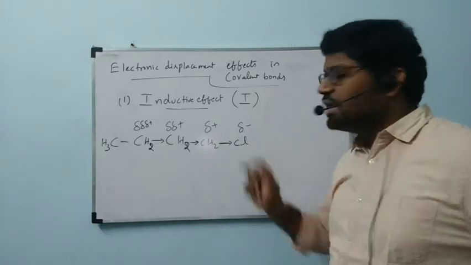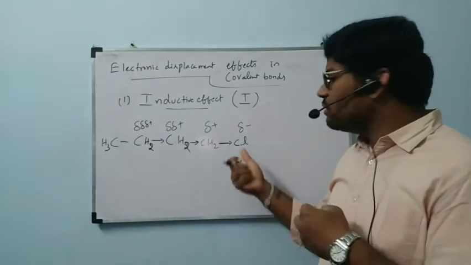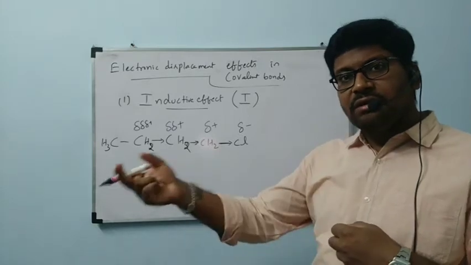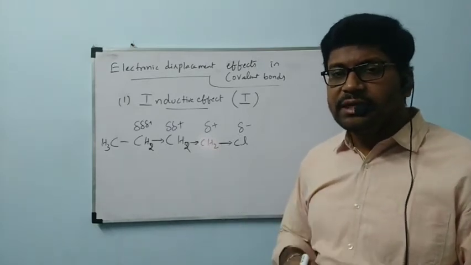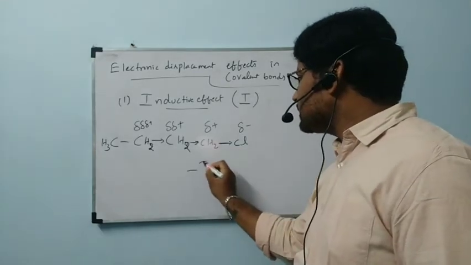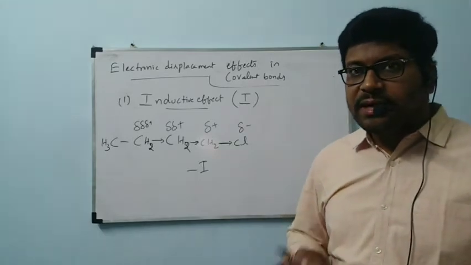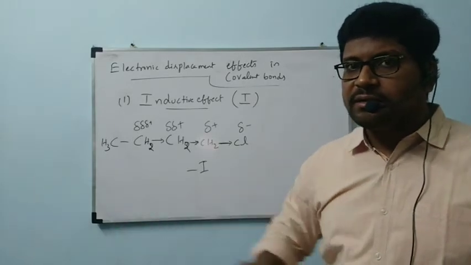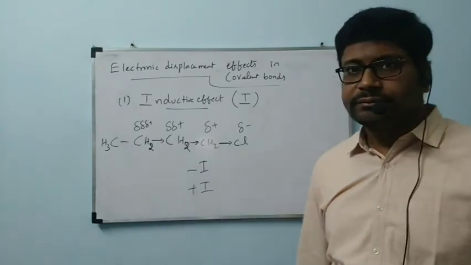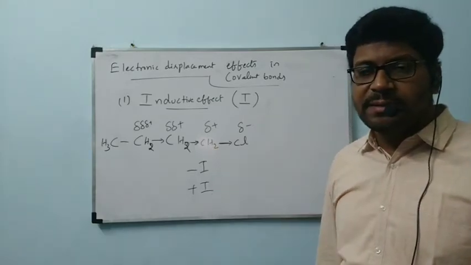Okay, this inductive effect is because of electron withdrawing effect. Chlorine is electron withdrawing only. So the inductive effect because of electron withdrawing group is represented by minus I effect. The inductive effect because of electron pushing or electron donating nature is called plus I effect. Now I will write definitions of minus I effect and plus I effect separately.